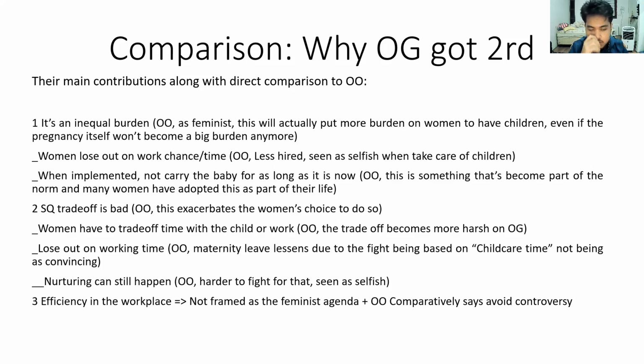Second, OG talked about how women will lose out on work opportunities or work time, but OO already responded to this by talking about how they will be less hired and they will be seen as selfish when they want to take maternity leave simply for taking care of these children. Although this was a quite shallow layer of explanation, it is still quite believable, and especially it was never responded to by GovBench, so we are able to credit this to OO.